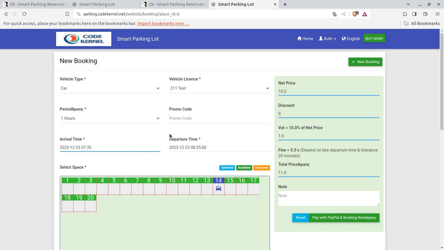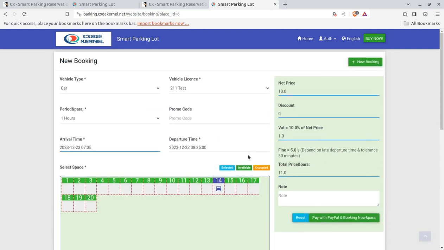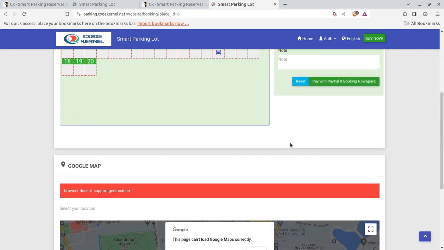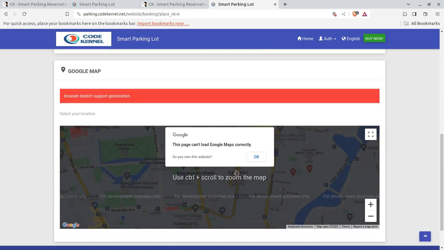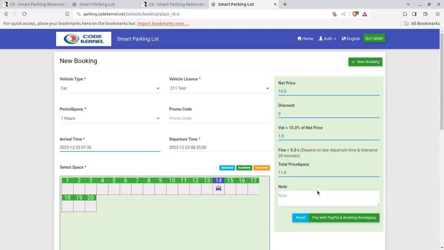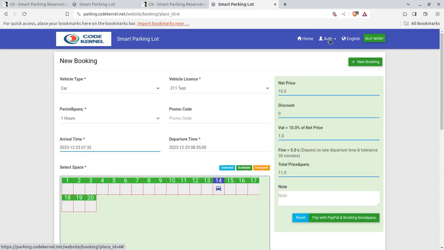how the spaces are arranged in the parking lot. And further, I am going to book this system. Either I can pay the booking on the online gateway like PayPal is here, or at the time of exit, I can pay directly to the parking lot owner. So this is going to be very simple for a user, and user can directly check the Google locality. It is not properly configured yet. You will definitely be able to configure all such things for Google Maps.